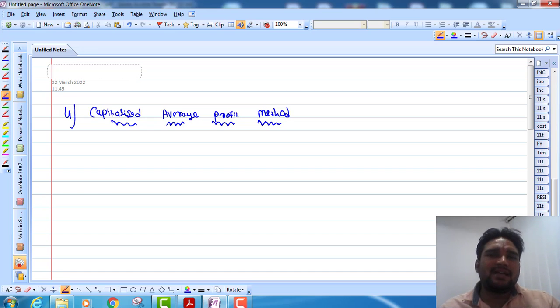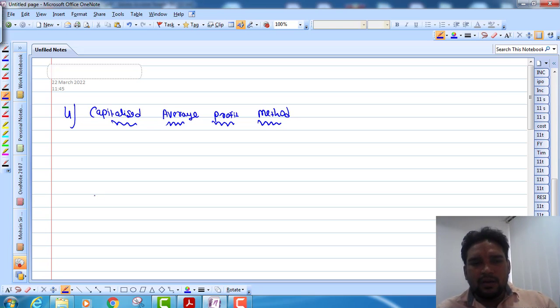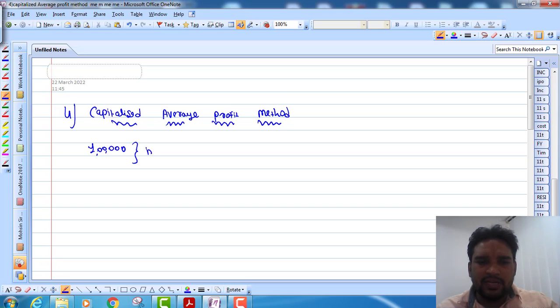If you understand the super profit method, then this is a really simple method. Now you know the share market, right? If you invest money in the share market, after some time the market value of those stocks is increasing. Let's take one example. Suppose you have 1 lakh rupees and you invest it in the share market.